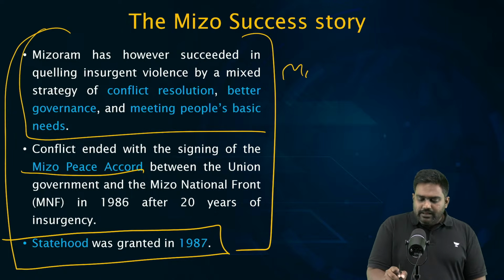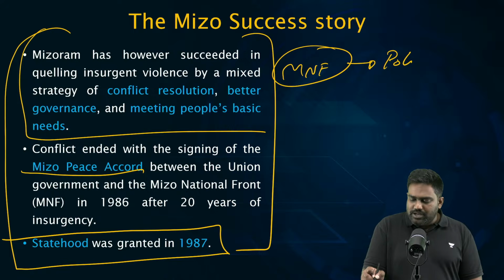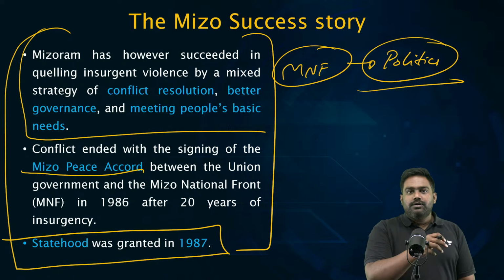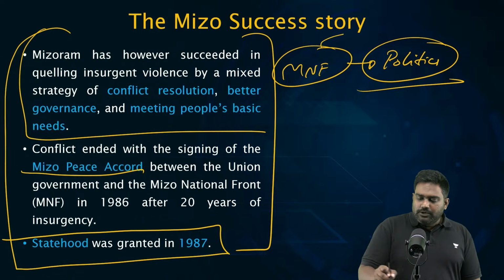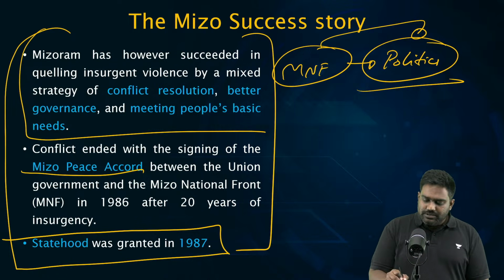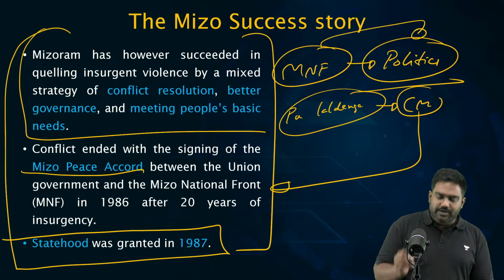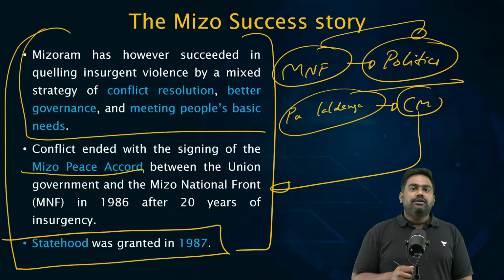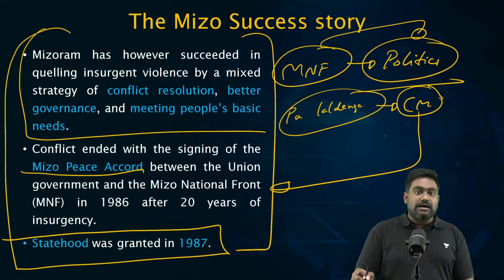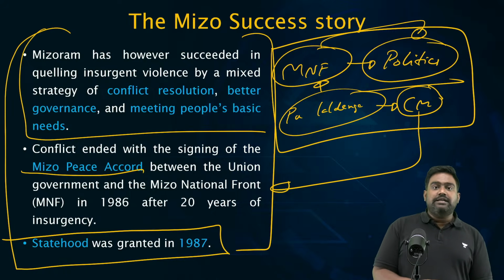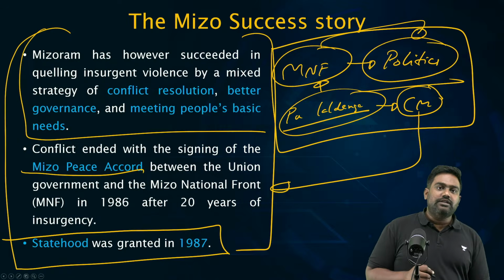And more importantly, the MNF was allowed into mainstream politics. Can you believe that? A former insurgent group was not only allowed to surrender, but it was allowed to come back into mainstream politics. Pu Lal Denga would even go on to become the chief minister of Mizoram, a former insurgent, a former wanted criminal as far as India was concerned, with support from Pakistan. After surrender, he was allowed to enter mainstream politics, and when Mizoram attained statehood, it was Pu Lal Denga who formed the state government and became the chief minister of the new state.